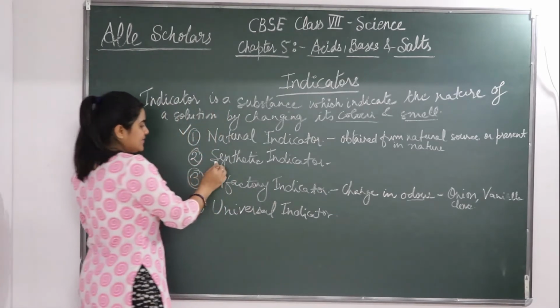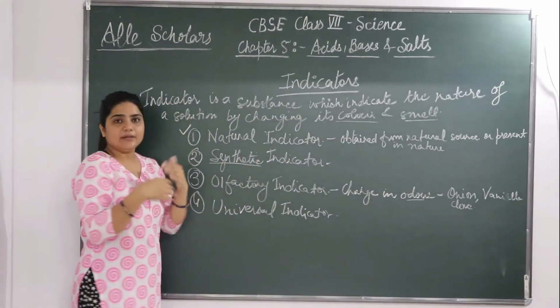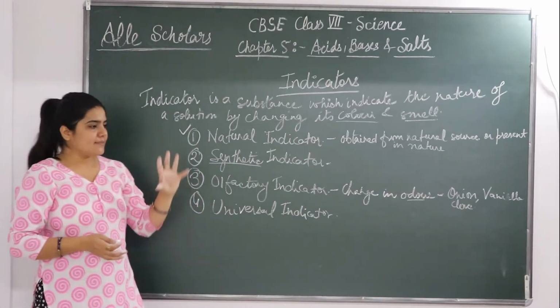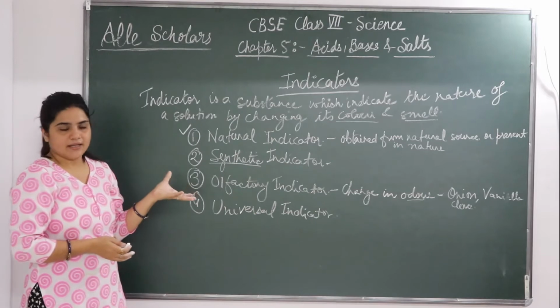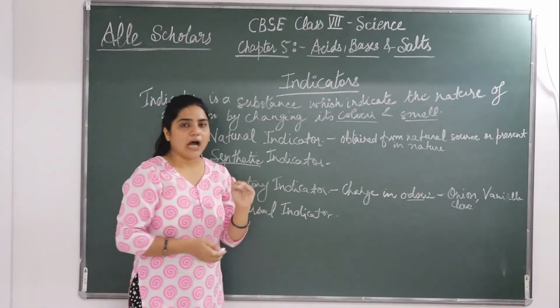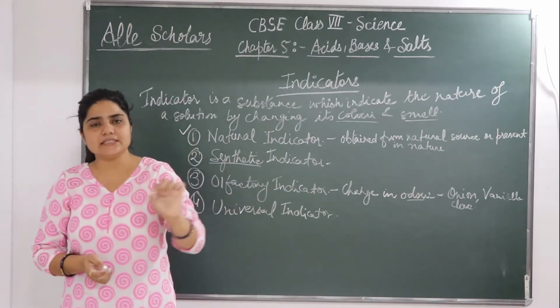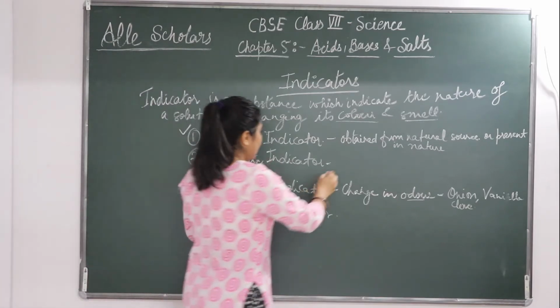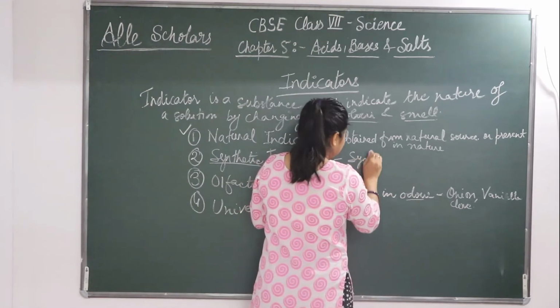As the name itself says, synthetic. Synthetic मतलब synthesize हुआ. Okay, नाम से ही पता चल रहा है कि synthesize हुआ है. So synthetic indicators are those indicators which are synthesized in labs.